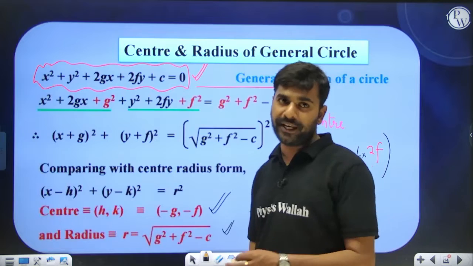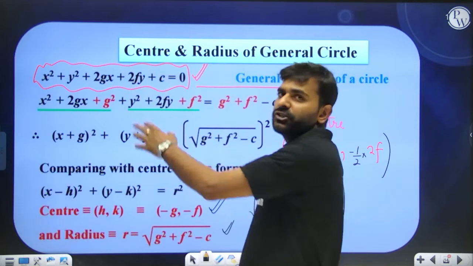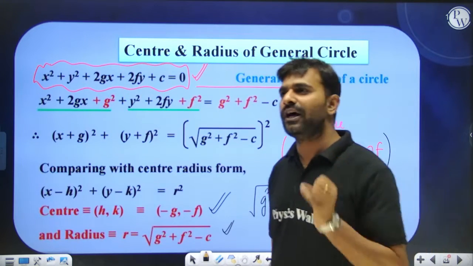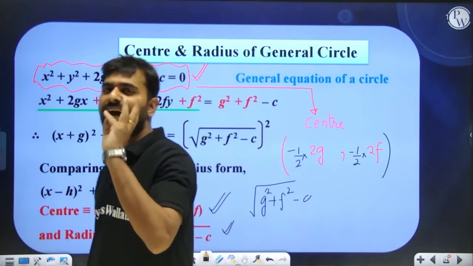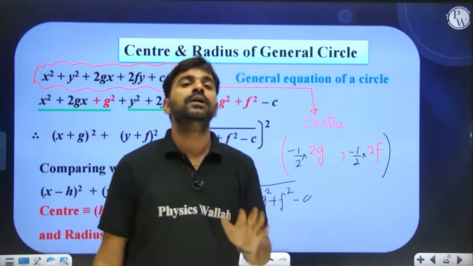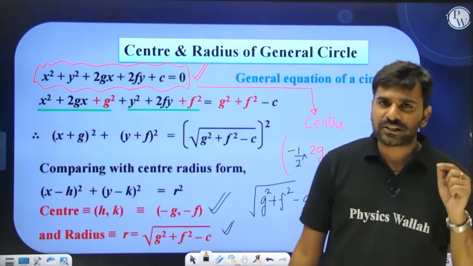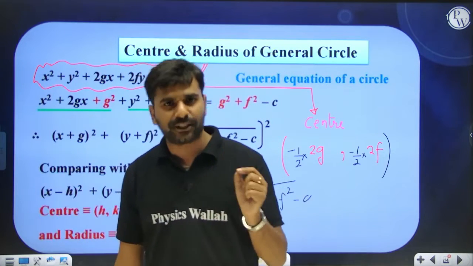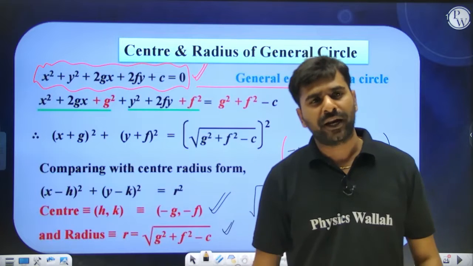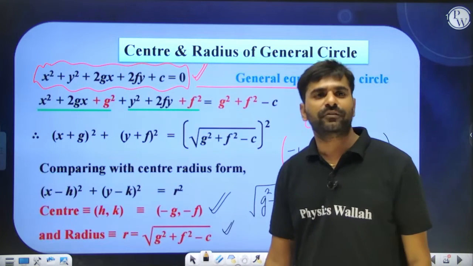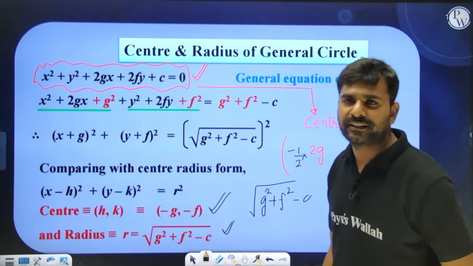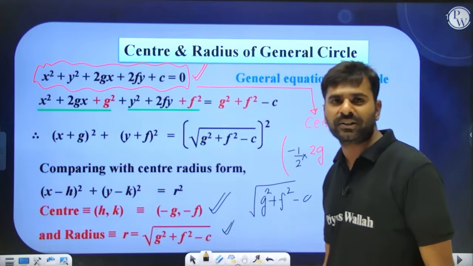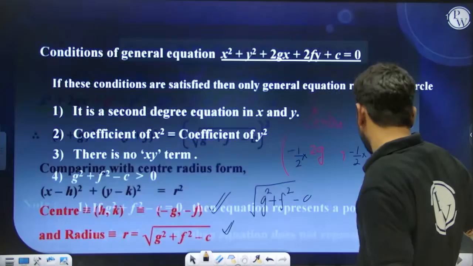Again, I'm telling you, whenever an equation like this is given to you, that is the equation having terms x square, y square, x, y and c, that is 5 terms, what you do is, you first make the coefficient of x square and y square equal to 1. The moment you have made the coefficient of x square and y square equal to 1, you write down the coordinates of the center of the circle as -g comma -f, and the radius of the circle as under root g square plus f square minus c. Okay, do remember these things.